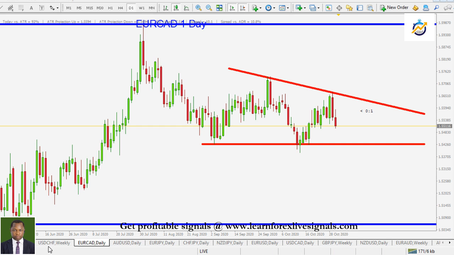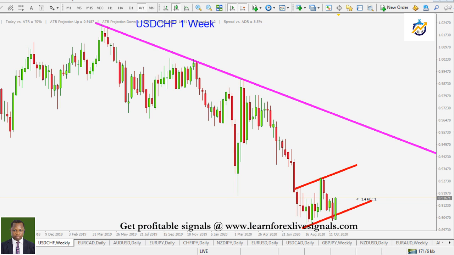All right, the American dollar against the Swiss franc. There is no need to waste too much time here. We have over-analyzed this pair. In the previous weeks, we had warned that this is not a good area to go short, and we anticipated a channel, a possible congestion ahead of the elections. So you can see price is congesting right here and might push again to the upside. So this is not an area to go short, as price still has room to push to the possible resistance zone. All right, so that's essentially all in this analysis.